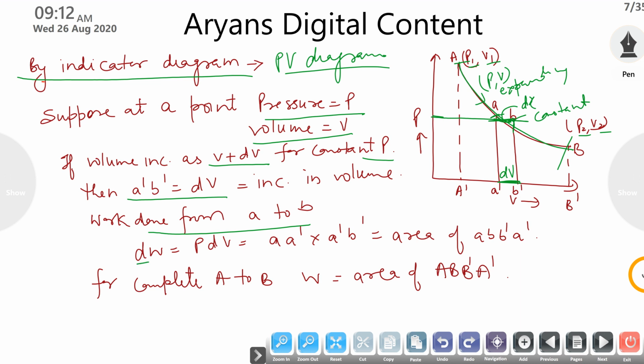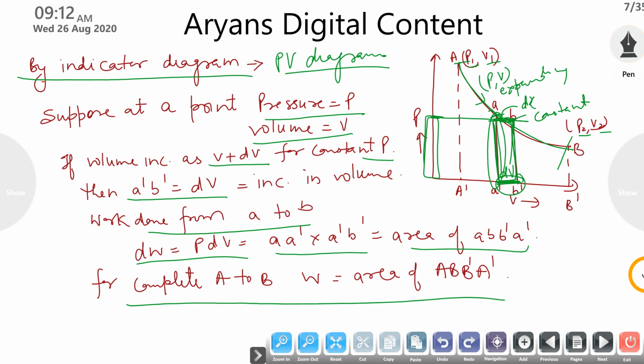P into dV, that we have calculated. This is the P and this is your dV. So P dV is a simple rectangular strip. If you find the area of this strip, then you can find the work done for this small distance, and the complete area will give you the complete work done from point A to B.